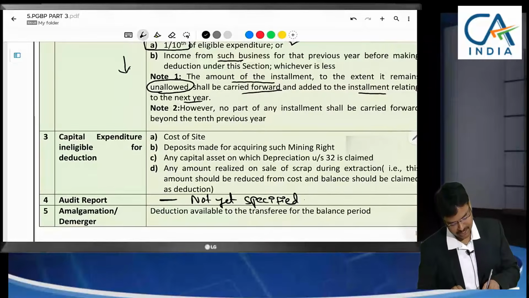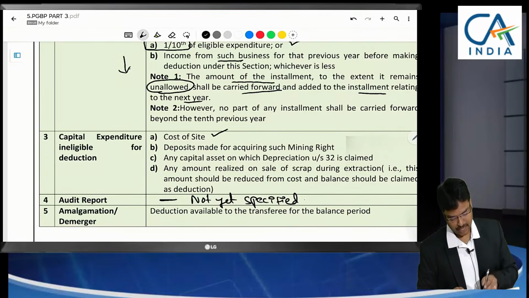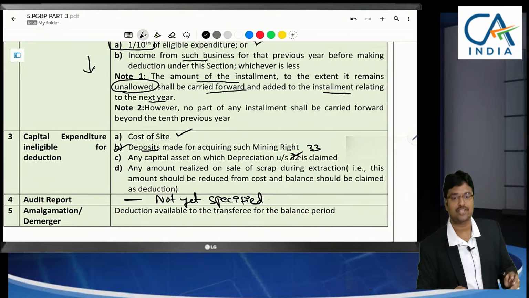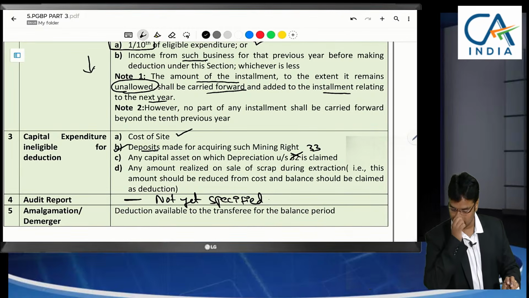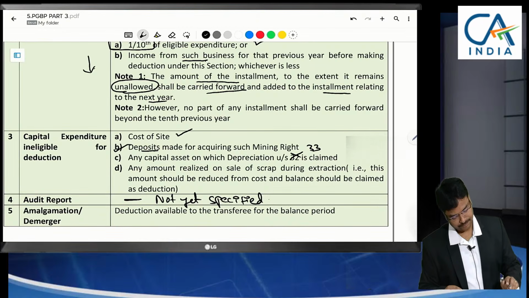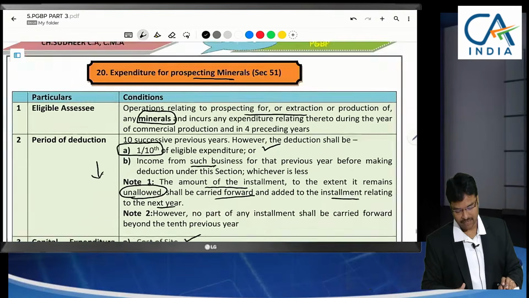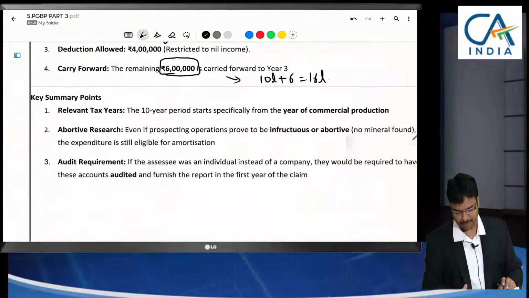And conditions: site cost cannot be claimed. Deposits are refundable, that's why you cannot claim. Capital asset depreciation, new section 33, old section 32, is not claimed. Scrap sold should be reduced, that's what we have done now. So all these things given above can be understood here.